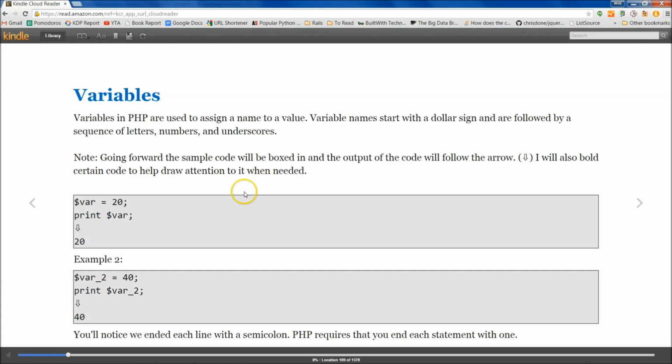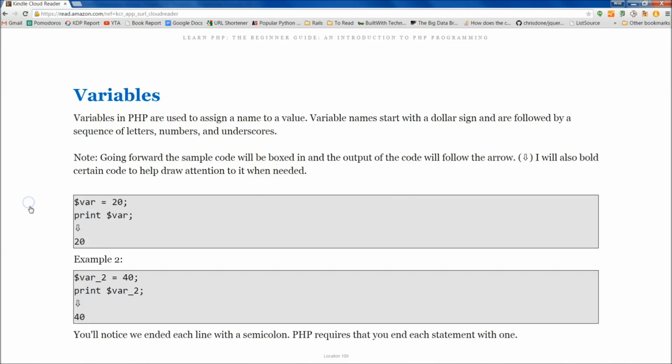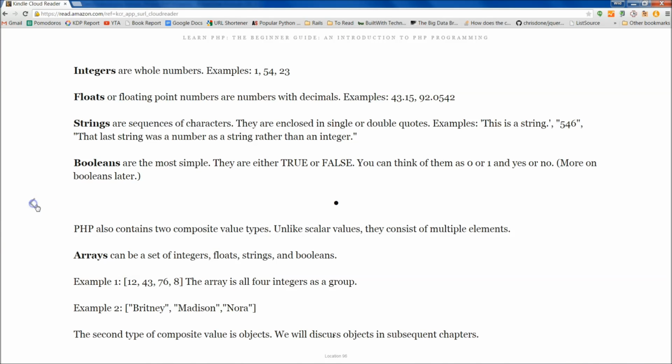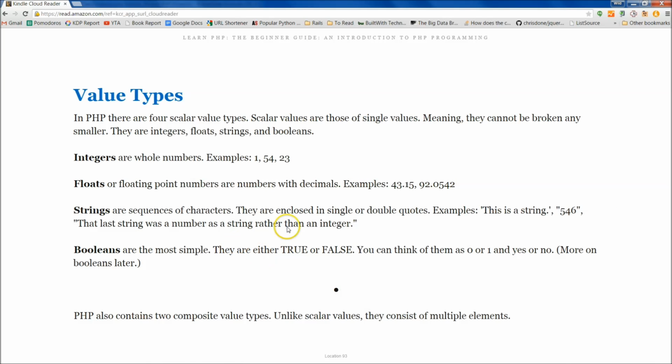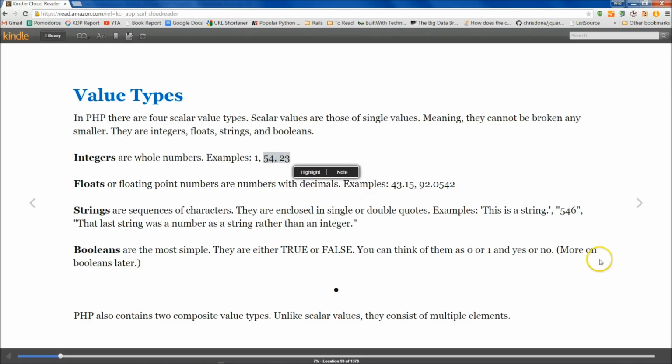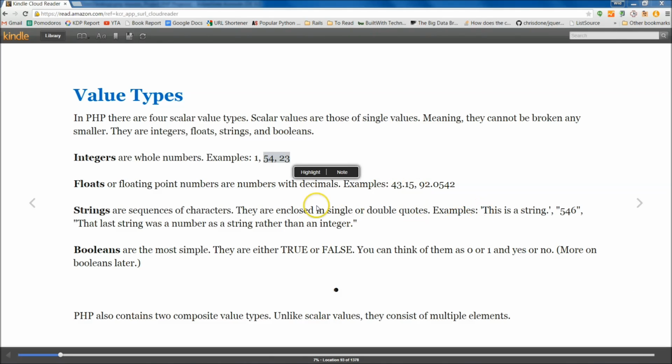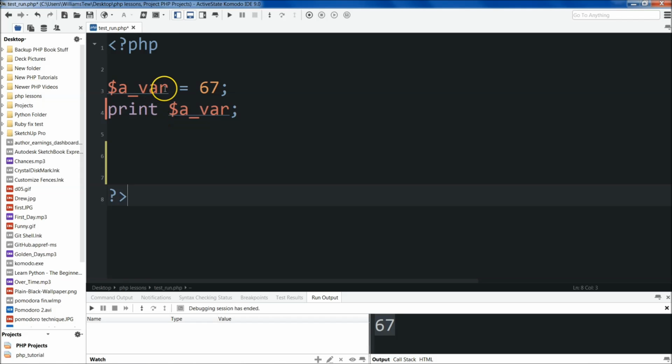Let's go back into the book. We're going to go back a chapter. So I went ahead one because I wanted to talk about variables first. So integers, I've already shown you those. Those are just whole numbers, 1s, 54, 23. Floats are your decimal points. So if I come in here, I could change this to a float by doing it, 67.35.